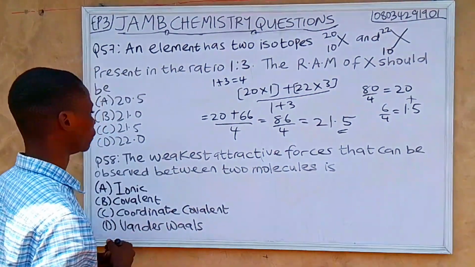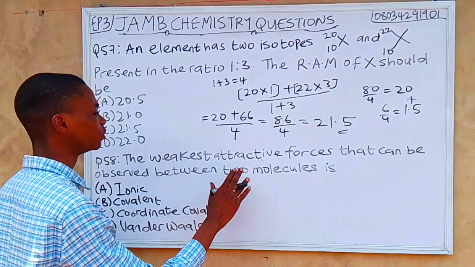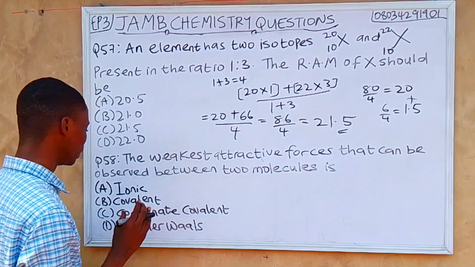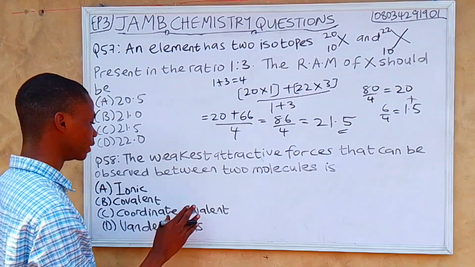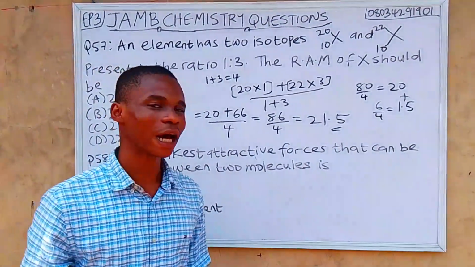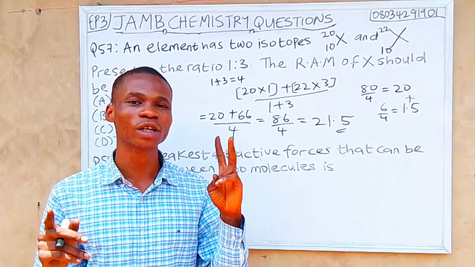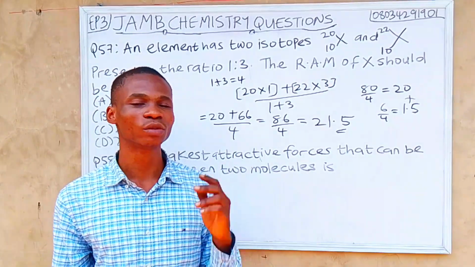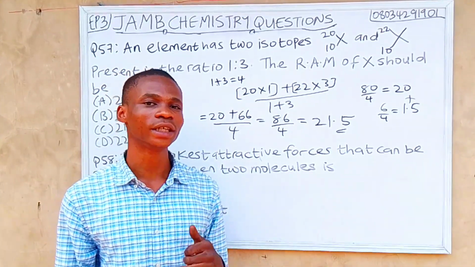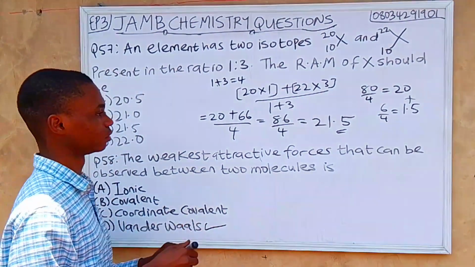So let's move to question 58. The weakest attractive force that can be observed between two molecules is: A. Ionic, B. Covalent, C. Coordinate covalent, D. Van der Waals. So option D, Van der Waals, is the weakest force between two molecules in a liquid. So Van der Waals is the correct answer.